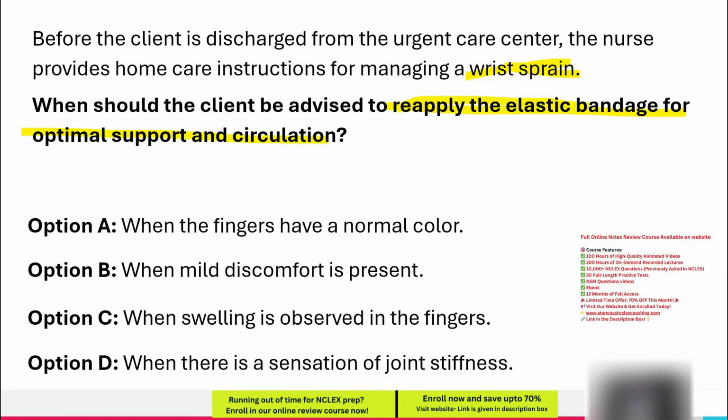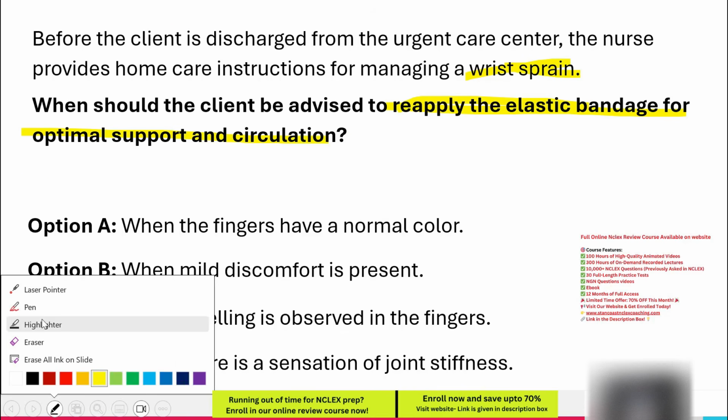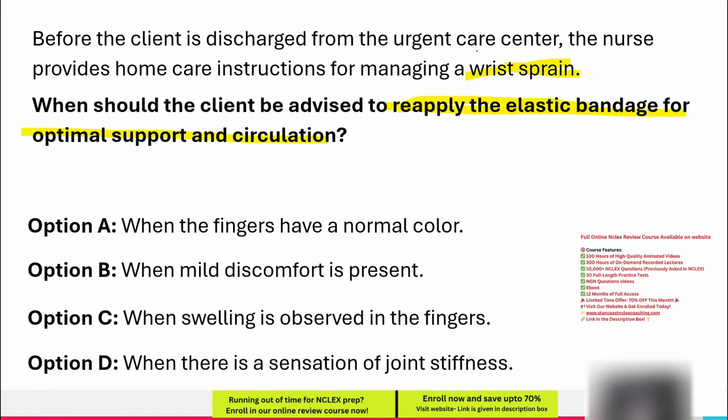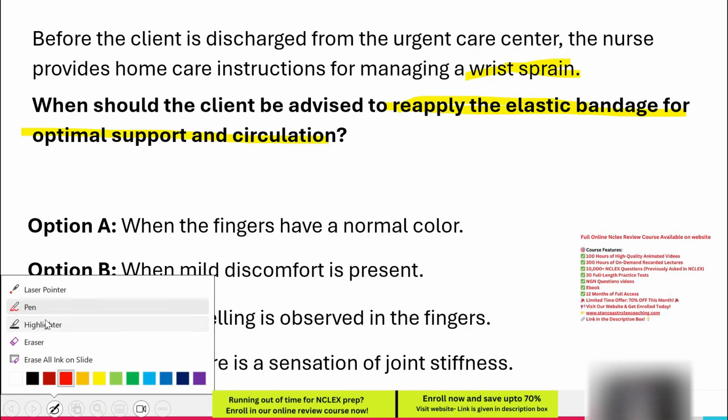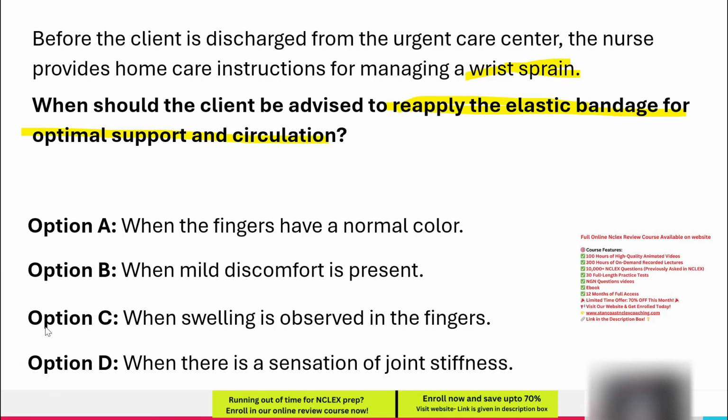Let's understand the condition and question. A wrist sprain occurs when ligaments in the wrist are stretched or torn, usually due to sudden twisting or impact. Common symptoms include pain, swelling, bruising, and limited movement. Treatment often involves rest, ice, compression, and elevation. RICE therapy to reduce swelling and promote healing.